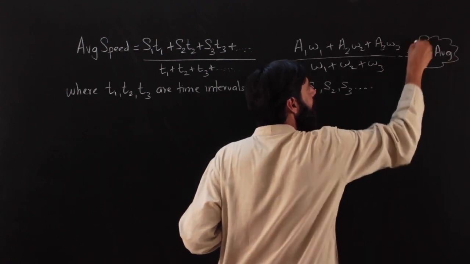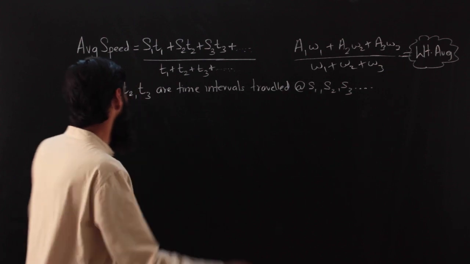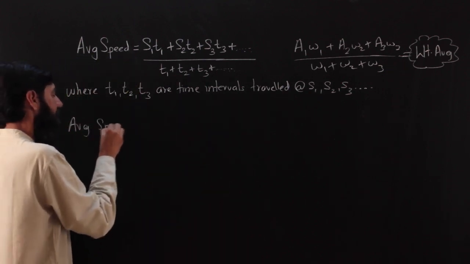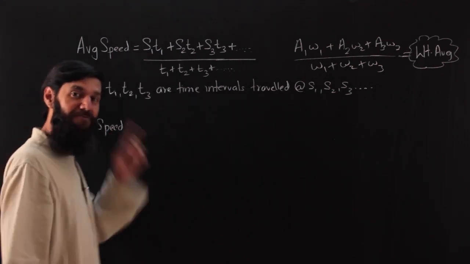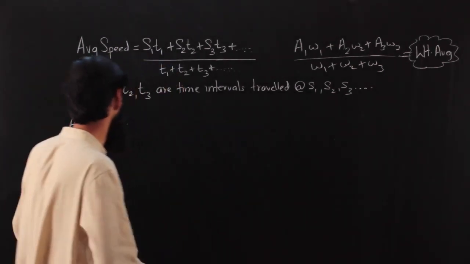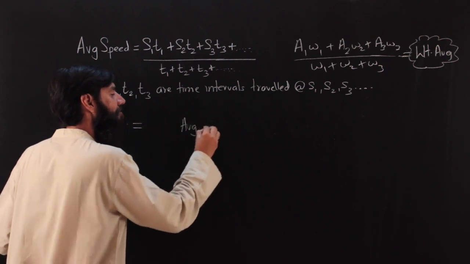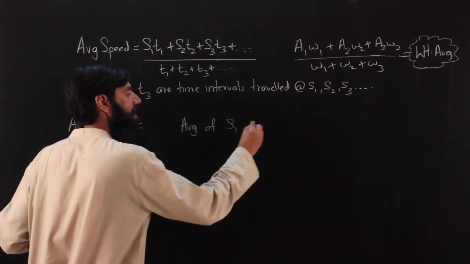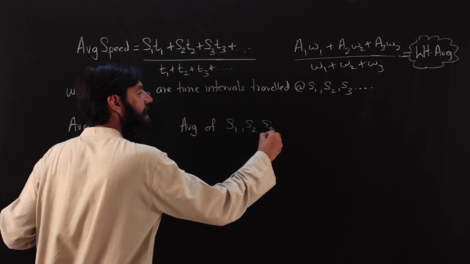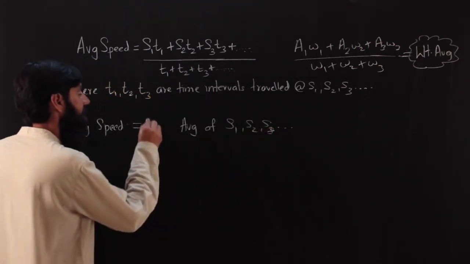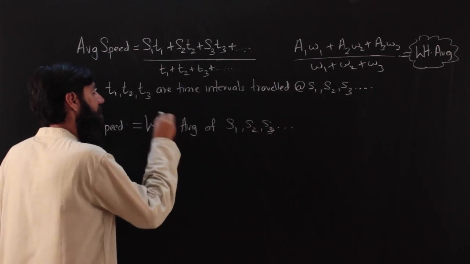So, does average speed have some linkages with averages that we have learned? Obviously, it has. It has to be the average of the speeds S1, S2, S3. The only difference is that it's not a simple average. It is a weighted average.